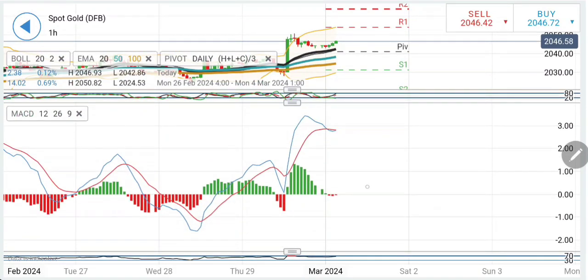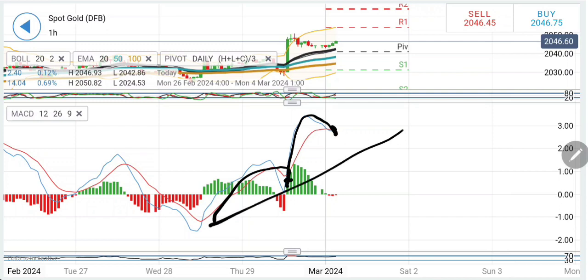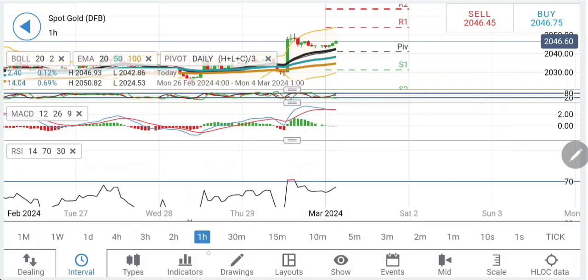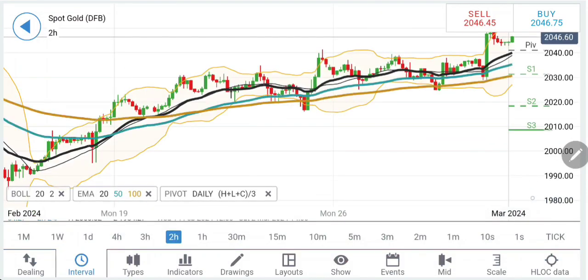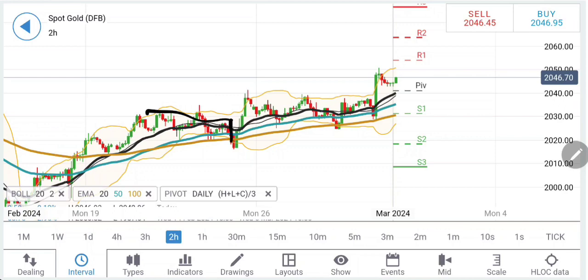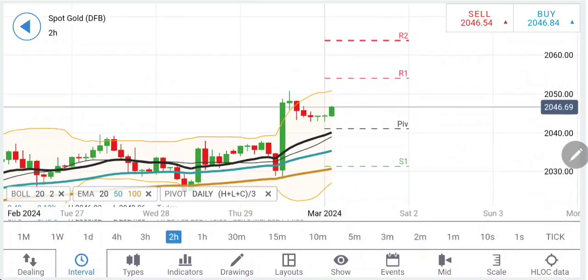Stochastic is rising. MACD first rise here and retracement, second rise here and retracement, showing good waves. Possibly it could retrace before rising. RSI is rising, signs of bullishness. Coming to 2 hour. Likewise, on the 2 hour charts, consolidation, rise, consolidation, and then this rise. Very strong bullish momentum is shown.